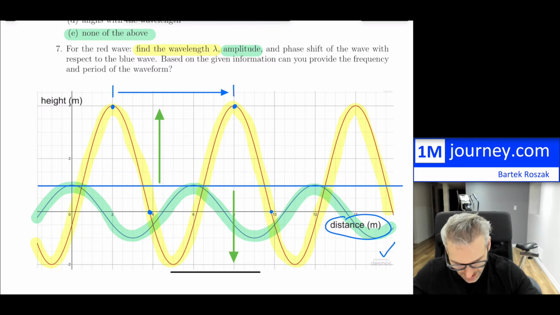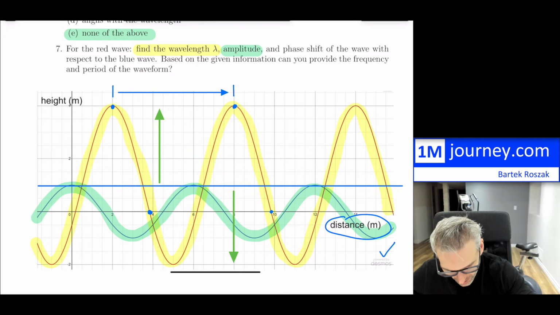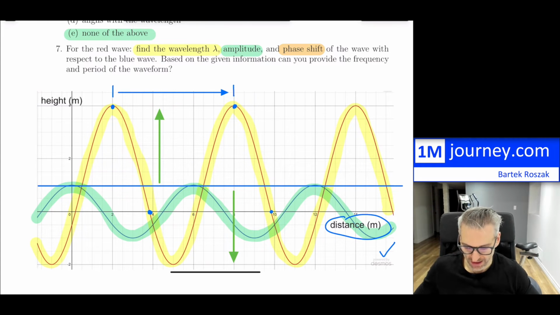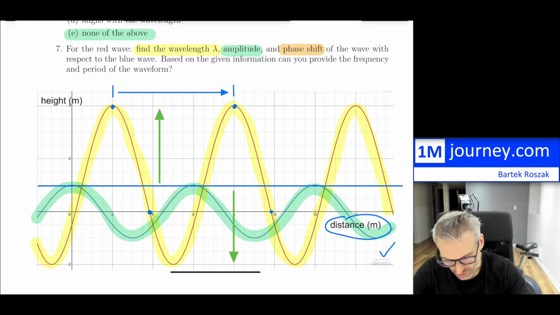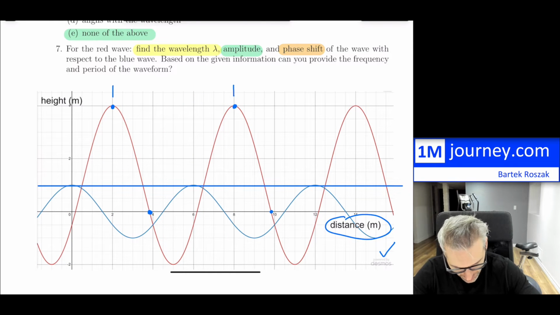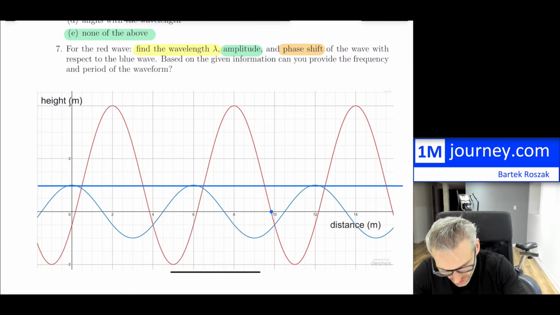And the phase shift, now this one is probably the trickiest one of them all, is something that we have to be able to find, and it's always relative to something else. Now they're telling us with respect to the blue wave. So what we have to do in this situation, I'm going to try to erase all of this stuff in here just so that it's kind of out of the way for us, and then I can concentrate on the phase shift. So the phase shift is going to be something of this nature.